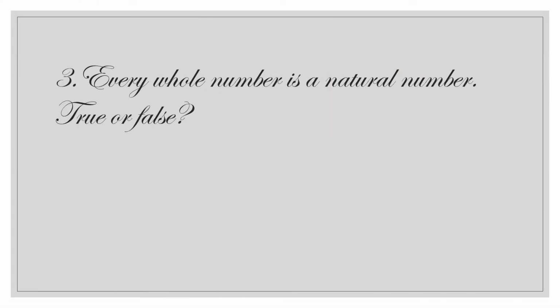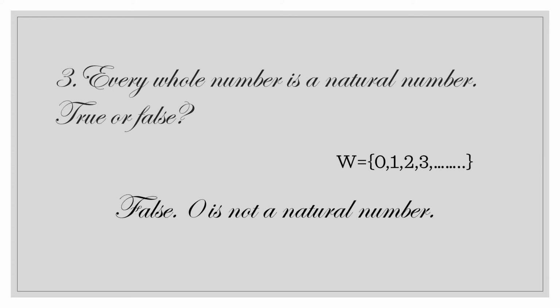Every whole number is a natural number. True or false? Whole numbers are 0, 1, 2, 3, etc. 0 is not a natural number. Therefore, it is false.